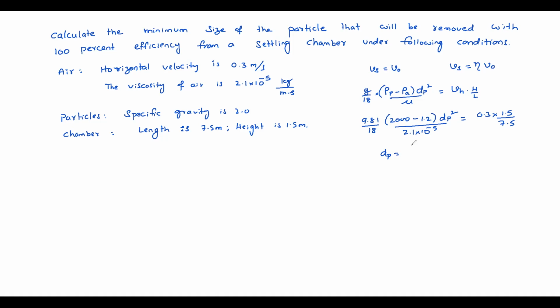dp equals the square root of 0.3 into 1.5 divided by 3.4 into 10 power minus 5, into 18 divided by 9.81 into 1998.8.